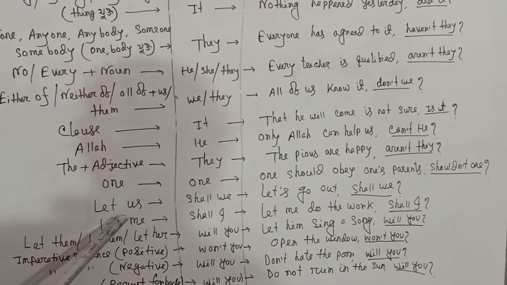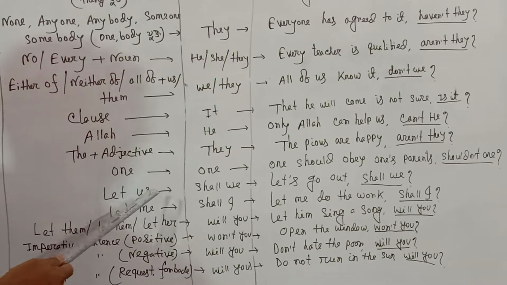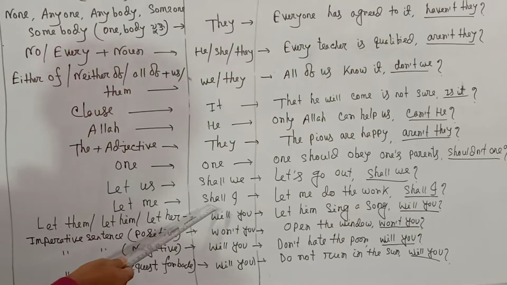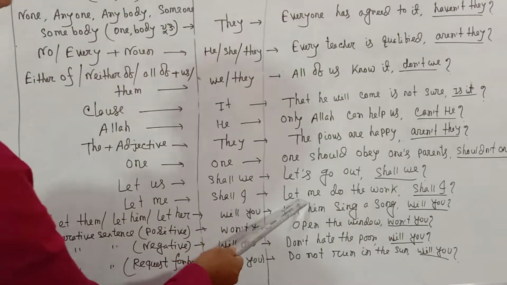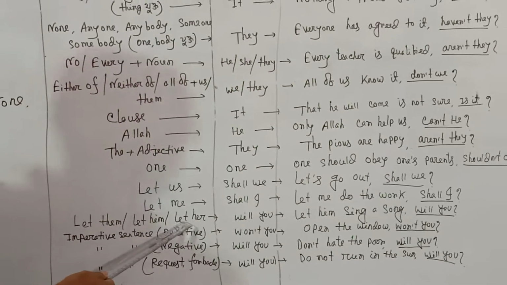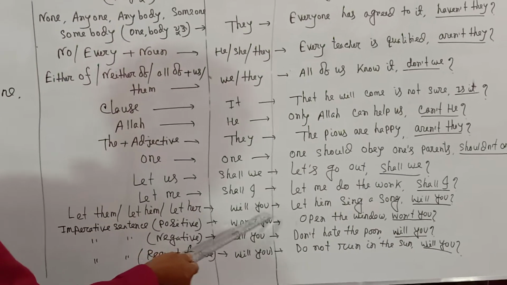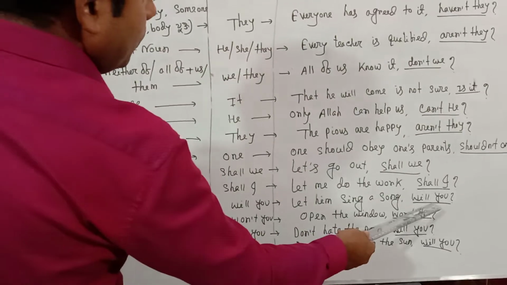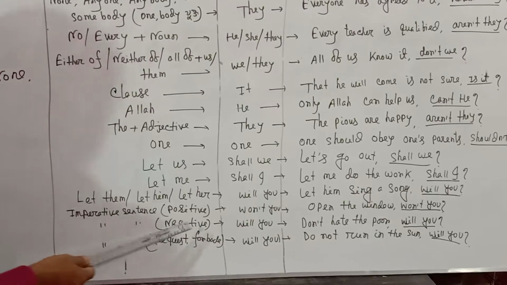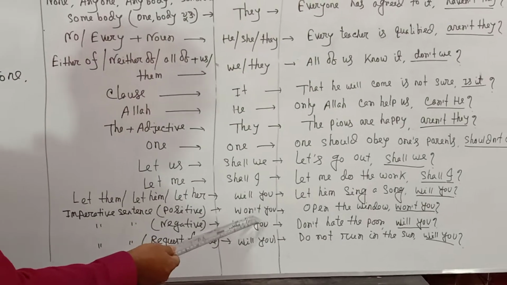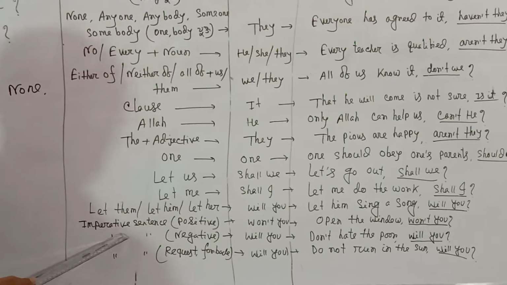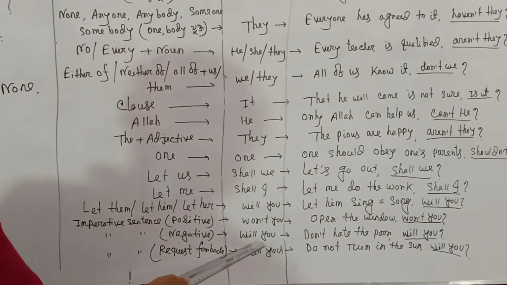The sentence is let us. Let us means let us, then the tag question is shall we. Let me: the tag question is shall I. Let me do the work, shall I? Let them, let him, let her: the tag question is will you. Let him sing a song, will you? Imperative sentence, positive: the tag question is won't you. Open the window, won't you? Imperative sentence, negative: the tag question is will you.